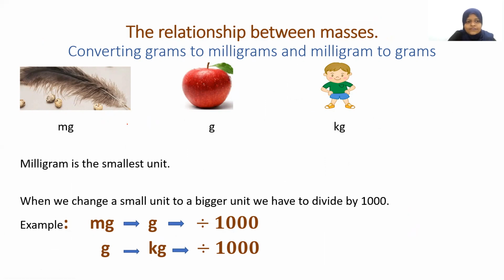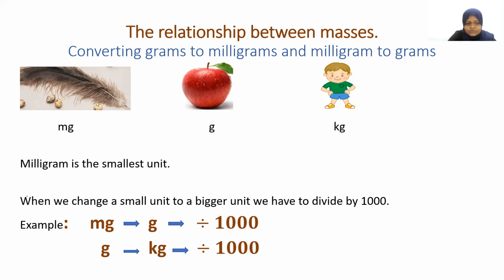Okay, now here I have given you few pictures, just for you to have an idea that milligram is the smallest unit and kilogram is the biggest unit for now. There are even bigger units and there are even smaller units, but it doesn't matter for us in this chapter. We'll only discuss about milligram, grams, and kilogram, right?